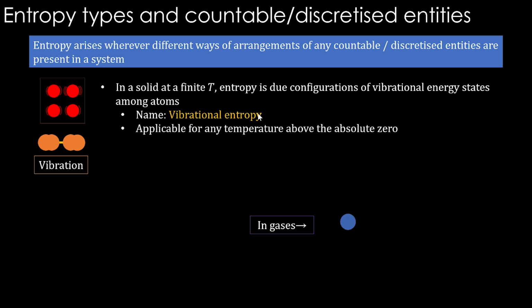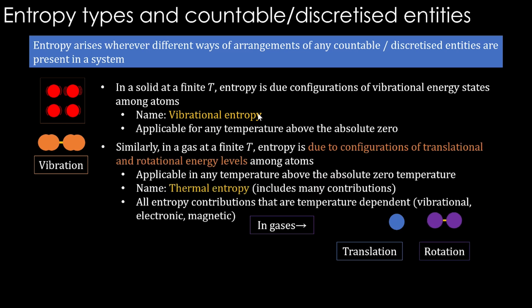What about gases? In gases we have translation and we also have rotation. In a gas at a finite temperature, entropy is due to configurations of translational and rotational energy levels as well. Therefore, we have to find a different word than vibrational entropy.